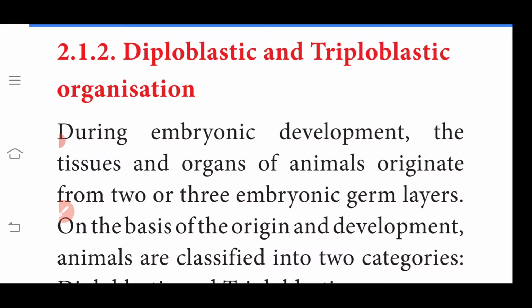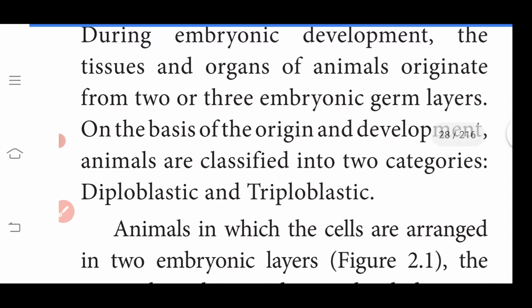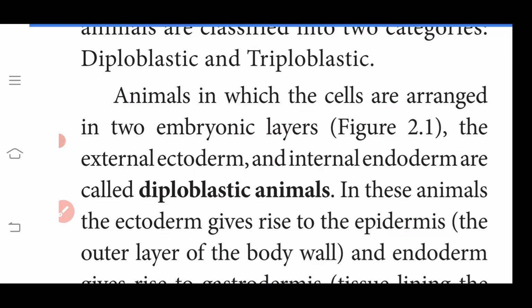During the embryonic development, the tissues and organs of animals originate from two or three embryonic germ layers. On the basis of origin and development, animals are classified into two categories. One is diploblastic and another one is triploblastic animals. The animals in which cells are arranged in two embryonic layers, outer or external ectoderm and internal endoderm, are called diploblastic animals. Can you understand?